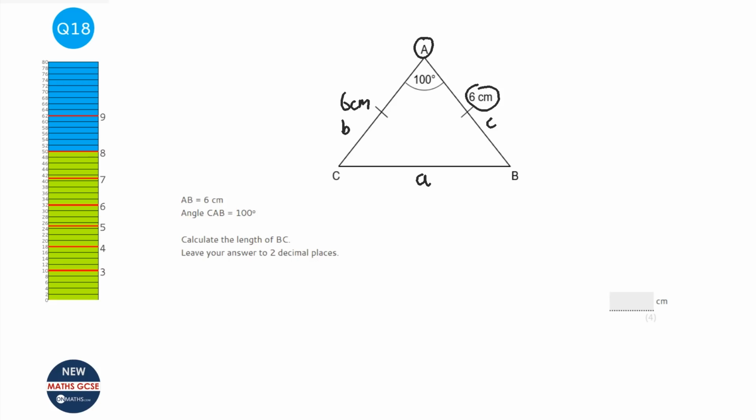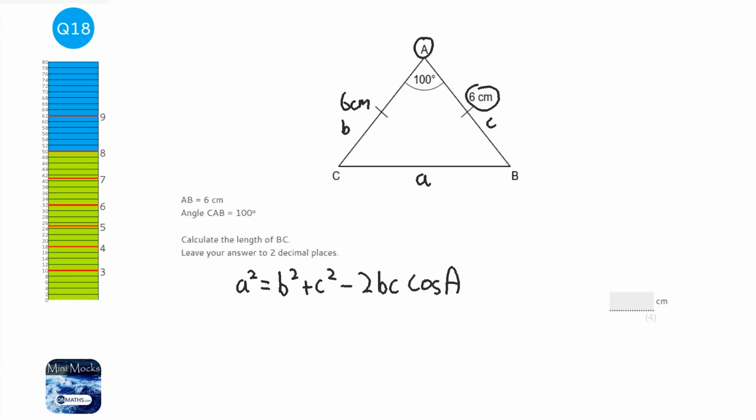So the cosine rule says that a squared equals b squared plus c squared minus 2bc cos A. And any capital letters are angles and any lowercase are always lengths. So a squared is going to be 6 squared plus 6 squared minus 2 times 6 times 6 times cos 100.